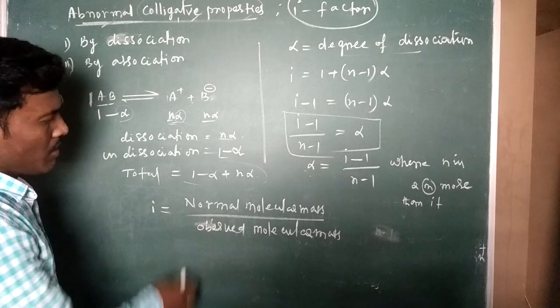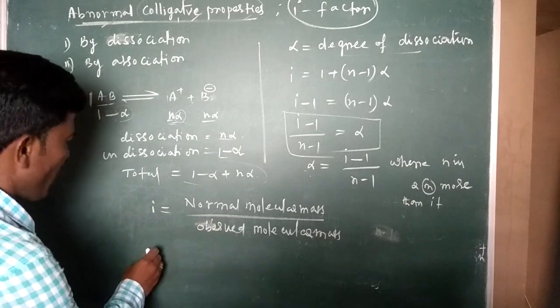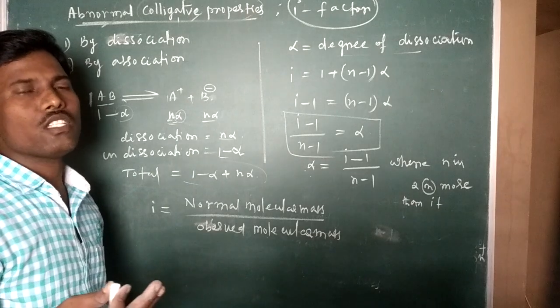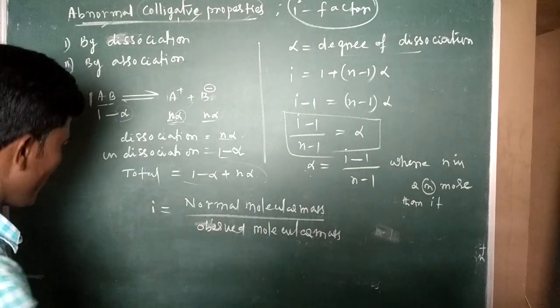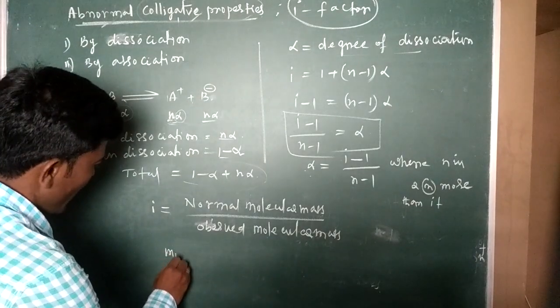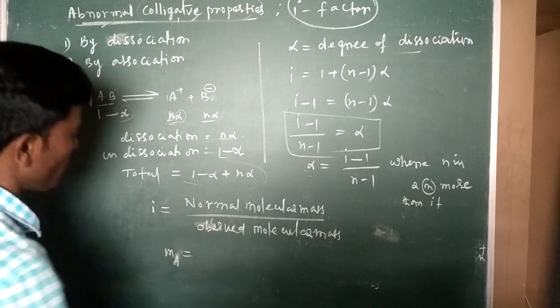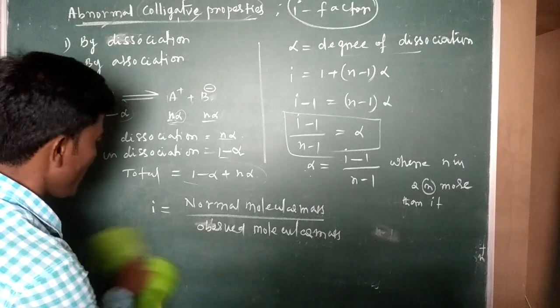The observed molecular mass we can calculate by the formula, with the help of depression of freezing point, elevation of boiling point, osmotic pressure, or relative lowering of vapor pressure.